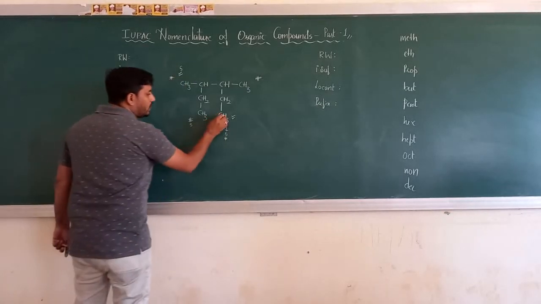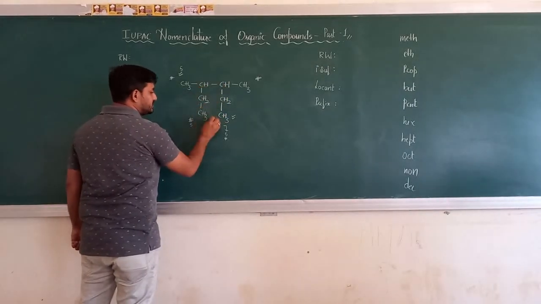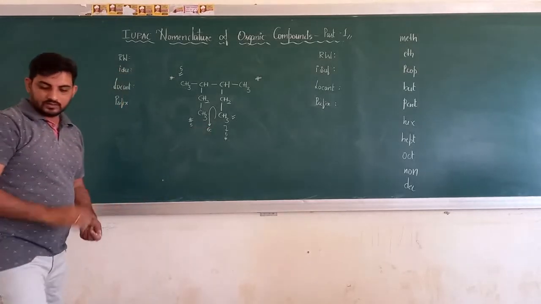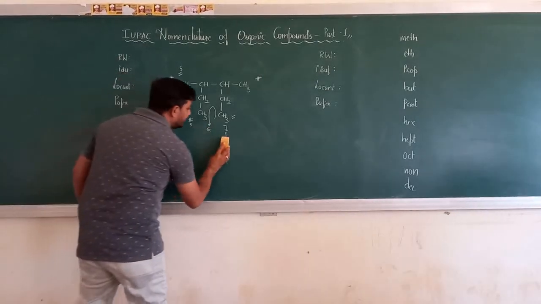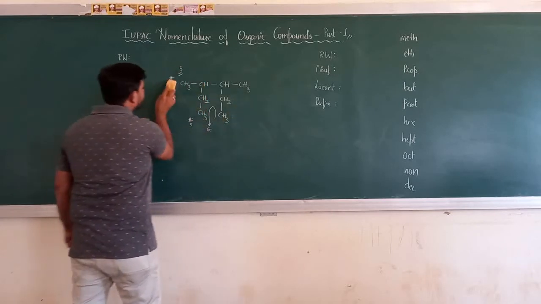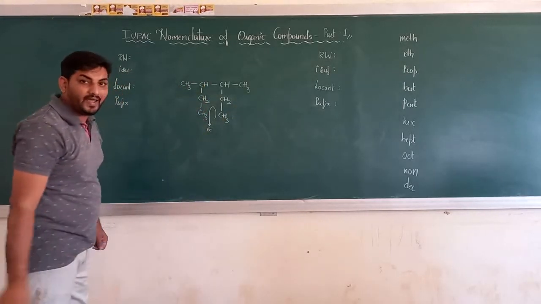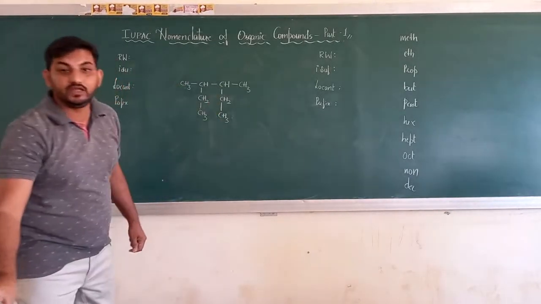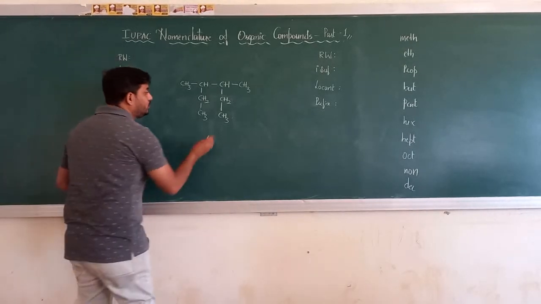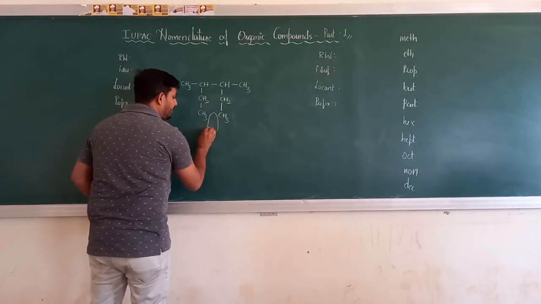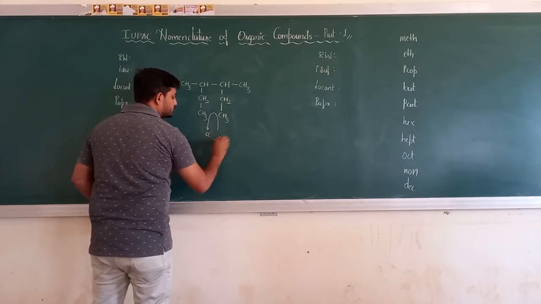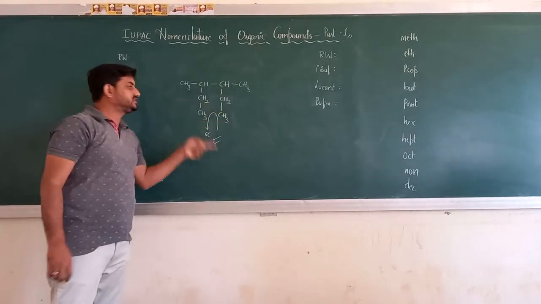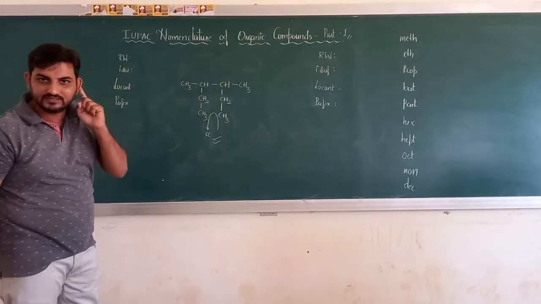Another one, 1 2 3 4 5 and 6 are there. If you go with this blue, I've got 6 carbon. So when 6 comes, the lower numbers get deleted automatically. So not this, not this, not this, not this, not this. Why not? Because when selecting the parent chain you have to go with the longest possible chain. So when we circle it like this, I am going to get 6 carbon atoms. So this happens to be my parent chain. When it comes like this, 5 is lower than 6. Got the idea, guys? I hope you follow this.